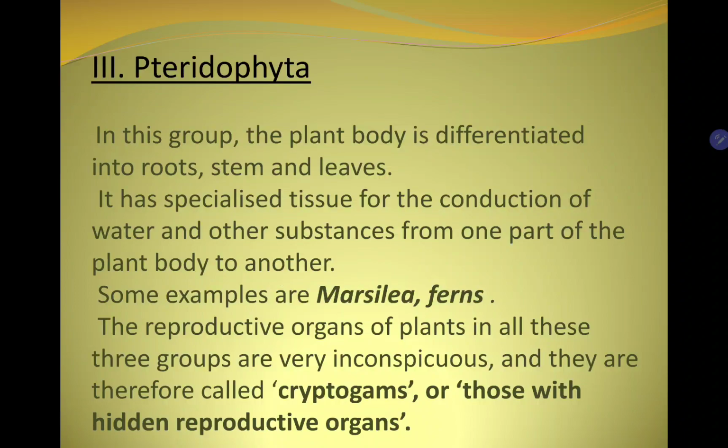Some examples are Marsilea and ferns. The reproductive organs of plants in all three groups are very inconspicuous and they are therefore called cryptogams or those with hidden reproductive organs. ऐसे plants जिनमें बहुत ही सही से हमको उनके रिप्रोडक्टिव ऑर्गन्स नहीं पता चल पाते हैं, ऐसे प्लांट्स को कहते हैं क्रिप्टोगैम्स और दोज विद हिडन रिप्रोडक्टिव ऑर्गन्स.